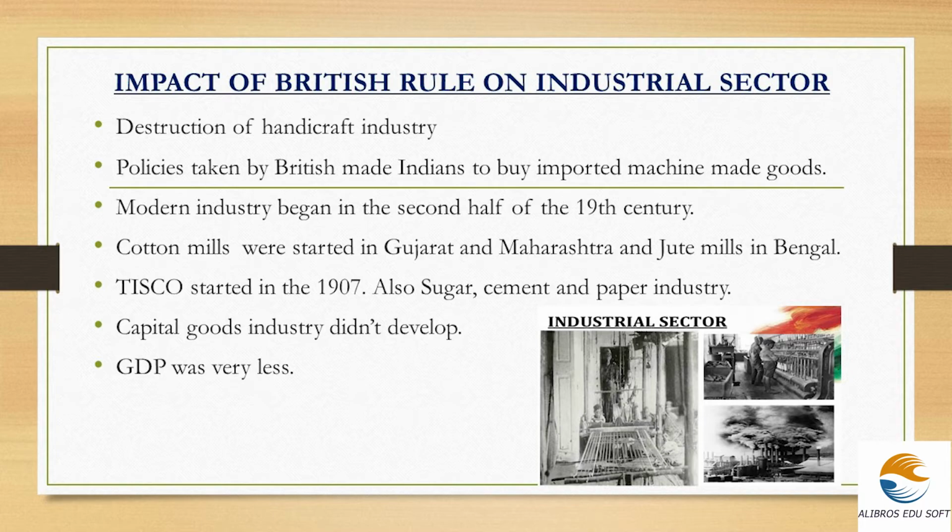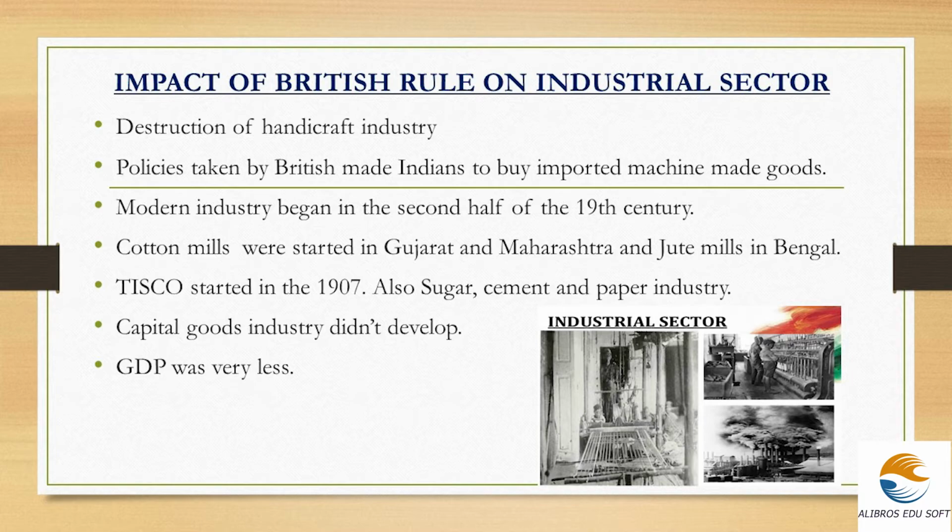Destruction of the handicraft industry is the first and foremost point which we need to remember in the impact of British rule on the industrial sector. Then the policies taken by the British made Indians buy imported machine goods. This all happened in the industrial sector as the British framed a policy that is only favorable to the British people and very much affecting the Indian people. We will discuss more about this policy in this chapter. Here I am just drawing a simple mind map of the policy the British were establishing.